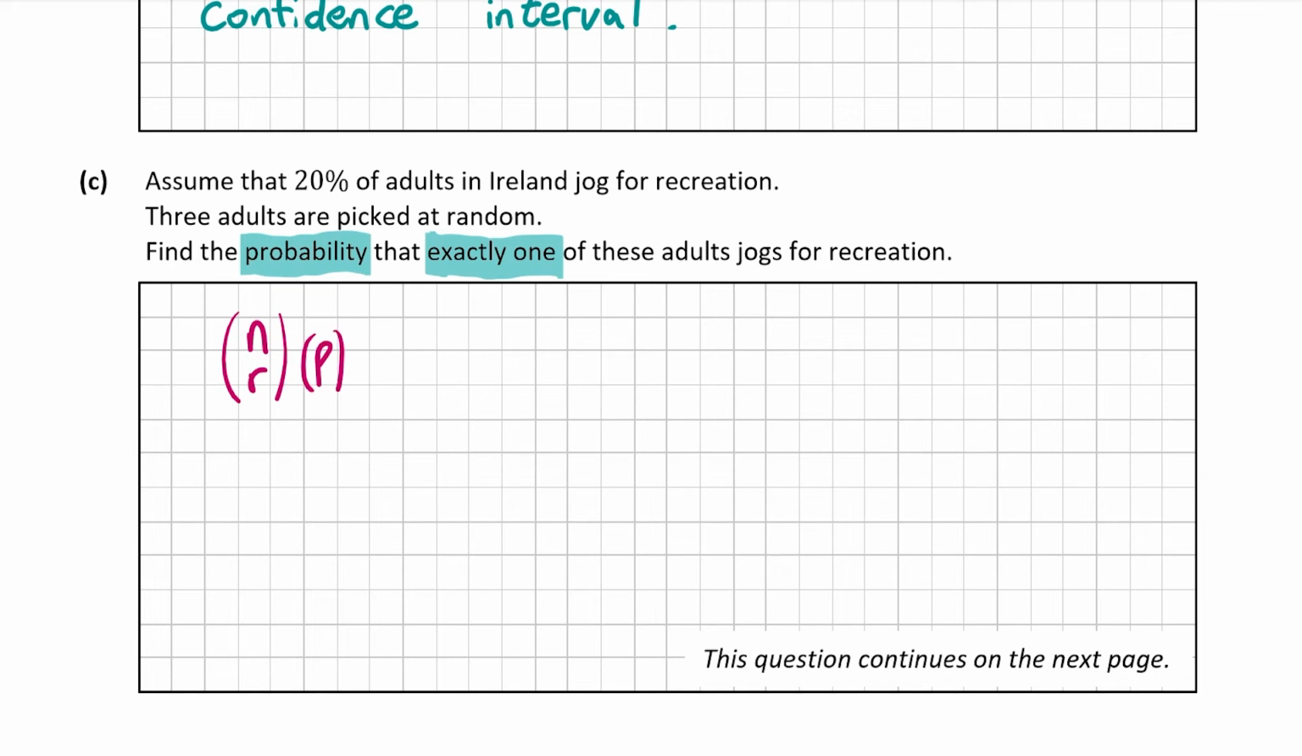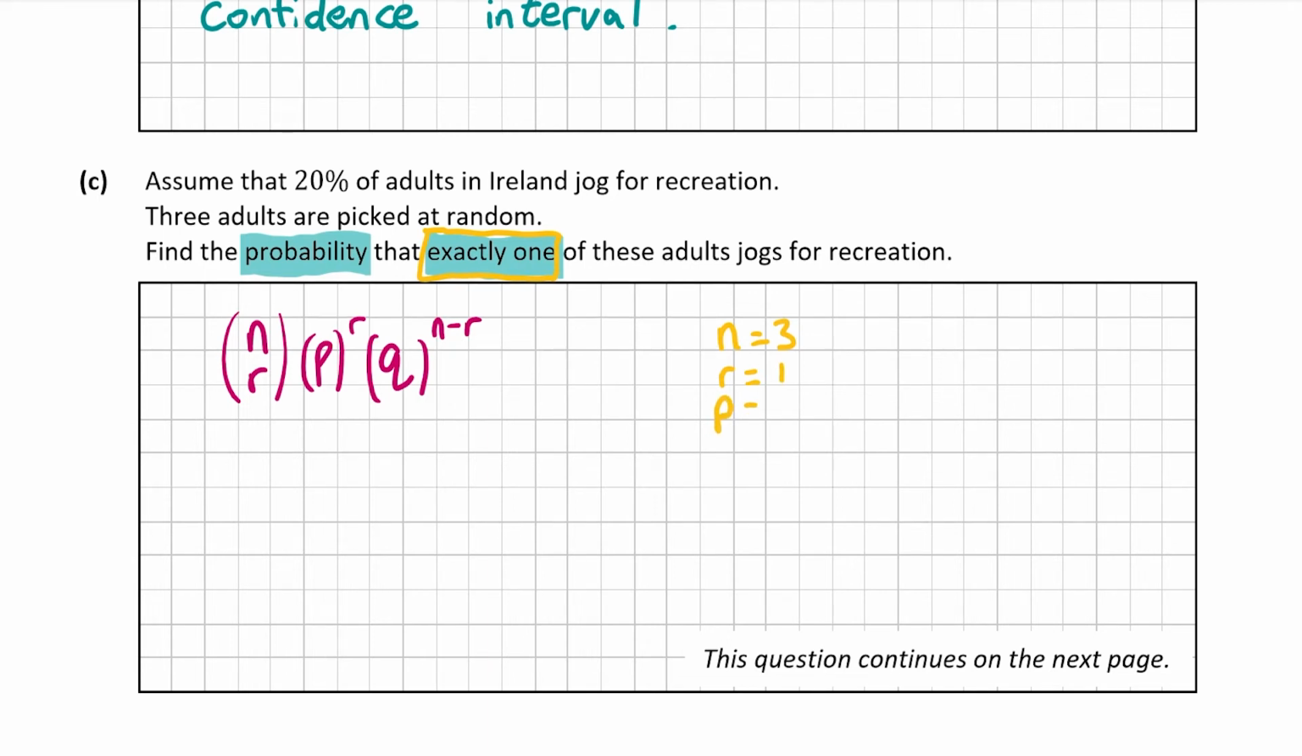A Bernoulli trial looks like this, where n is the number of trials, and r is the number of successes. In this case, a success will be the number of adults who jog for recreation. q is the probability that someone doesn't jog for recreation, and p is the probability that they do jog for recreation. So n in our case is the number of trials, and that's going to be 3. r is the amount of successful outcomes that we want, and in our case we want exactly 1. So therefore r is going to be equal to 1.